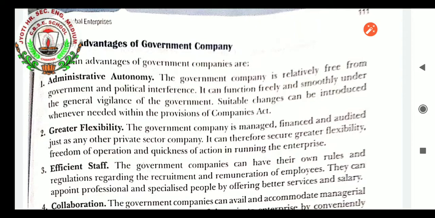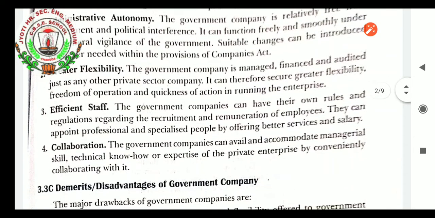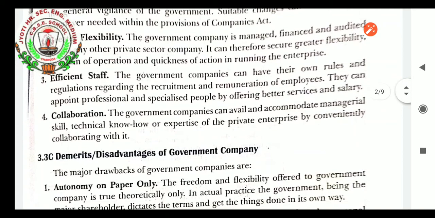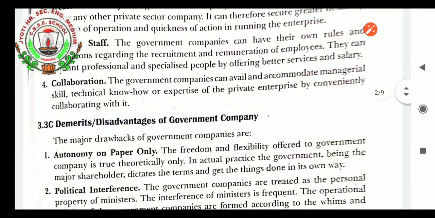Administrative autonomy is there, greater flexibility is there because they can grow as soon as possible. Their financial capacity is good, their auditing, managing, and everything is going in a smooth way. Because of that, great flexibility is there. Efficient staff they can hire by paying more salary to them. Collaboration they can do if needed with the private sector.